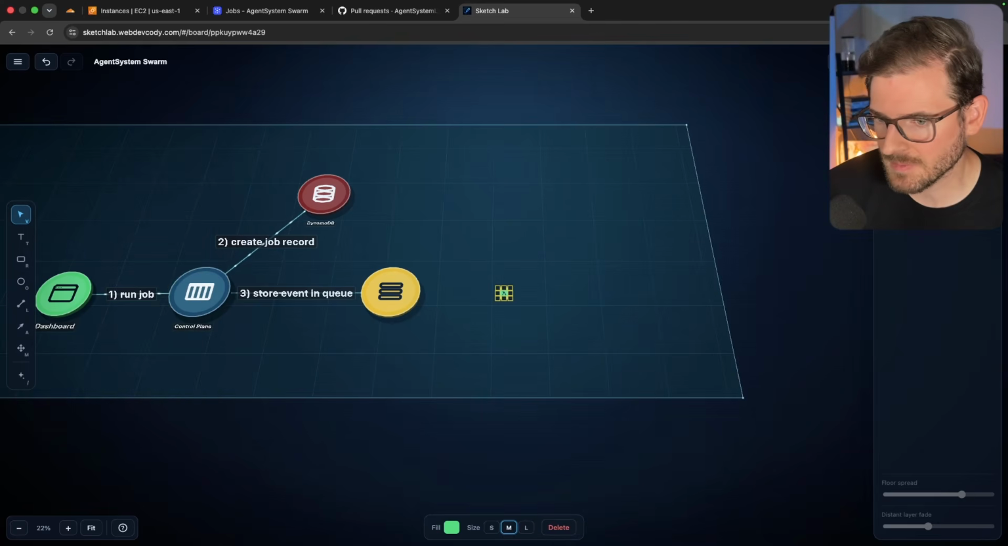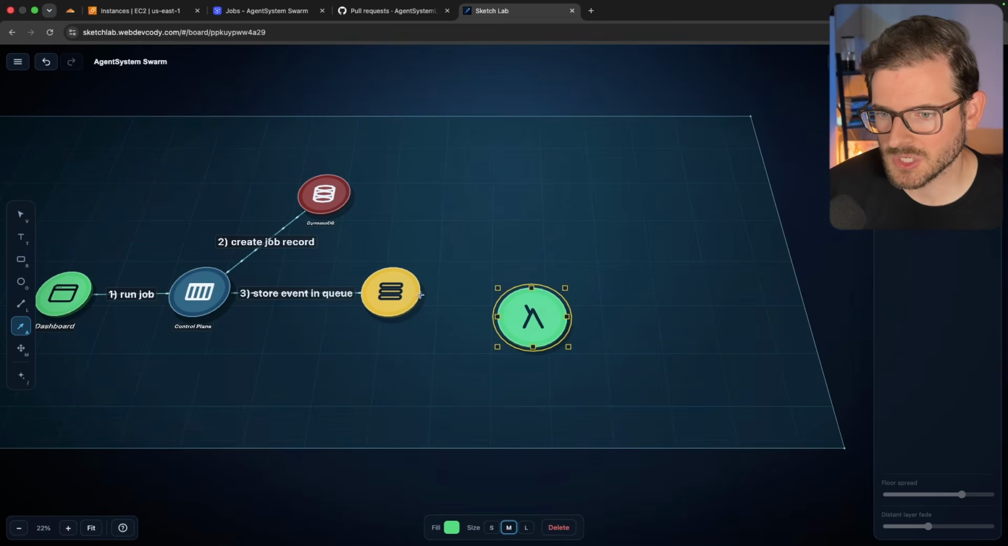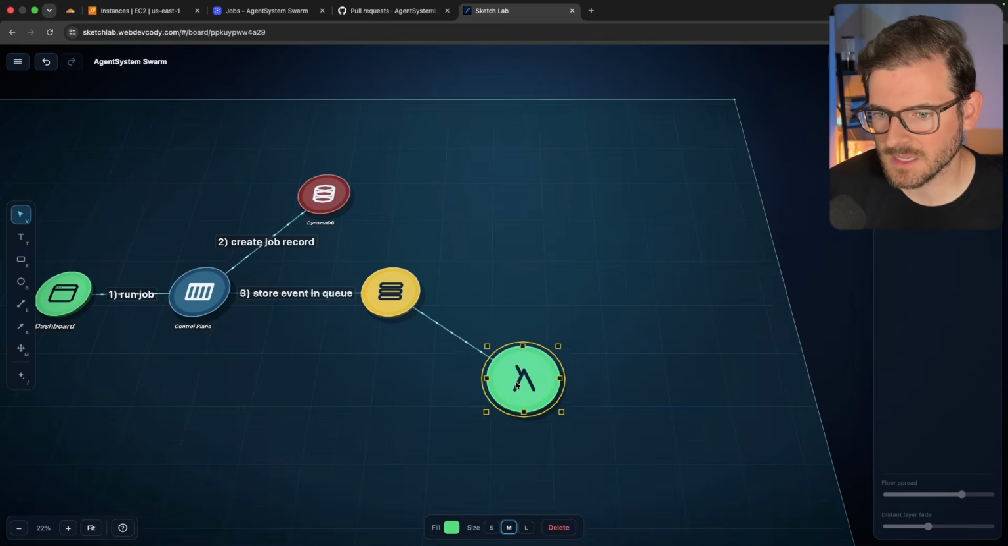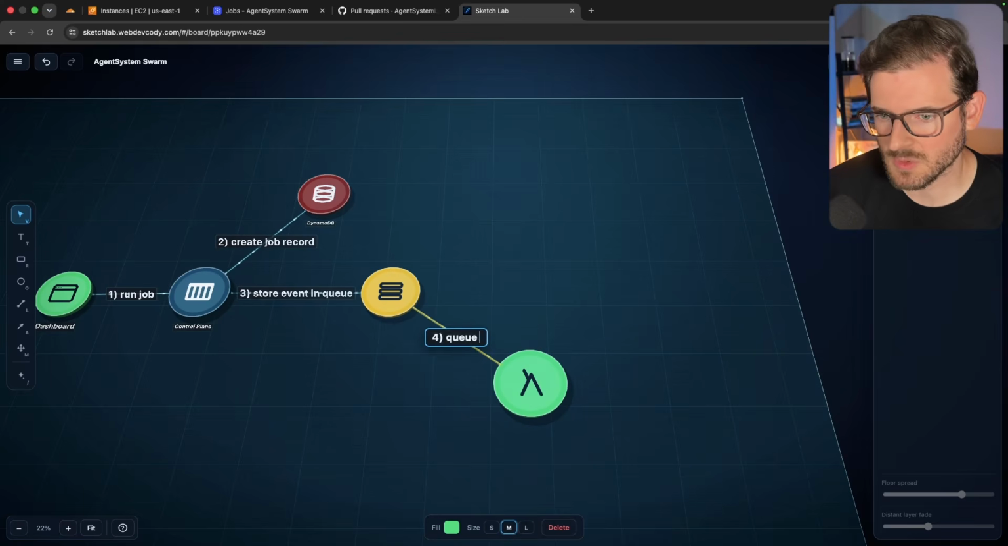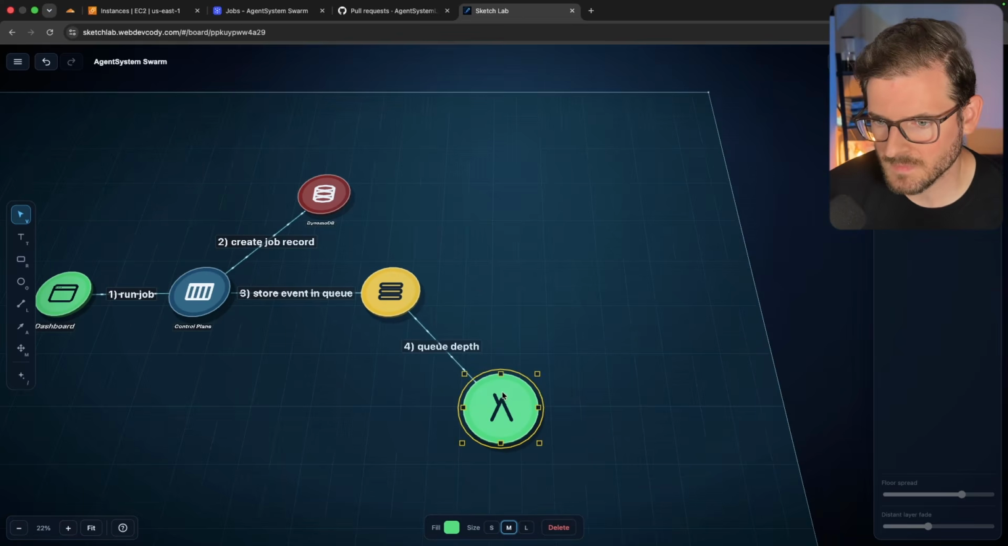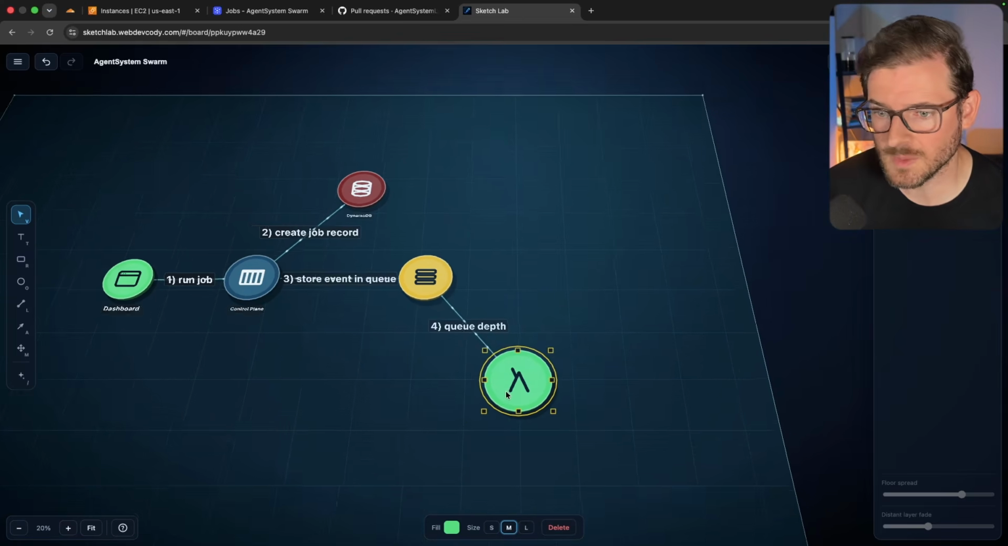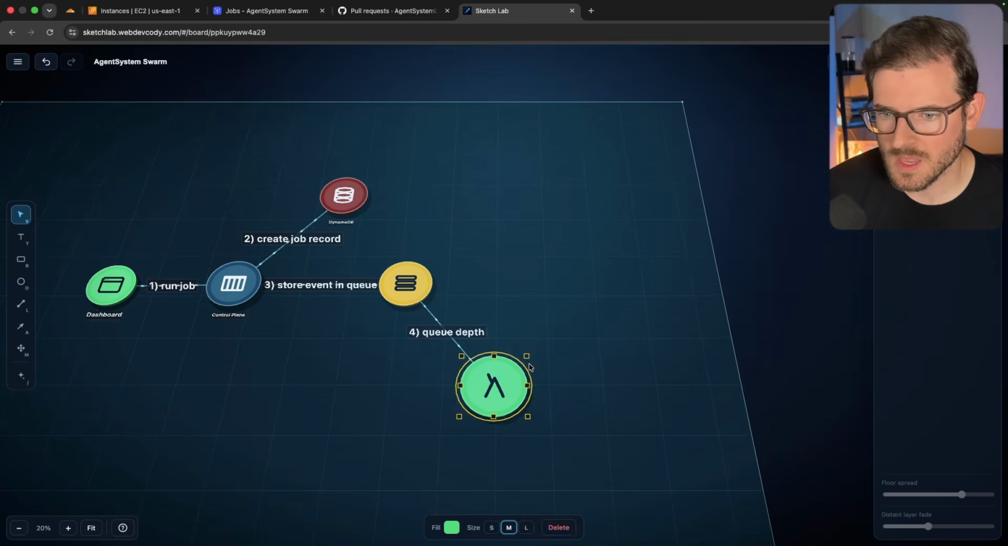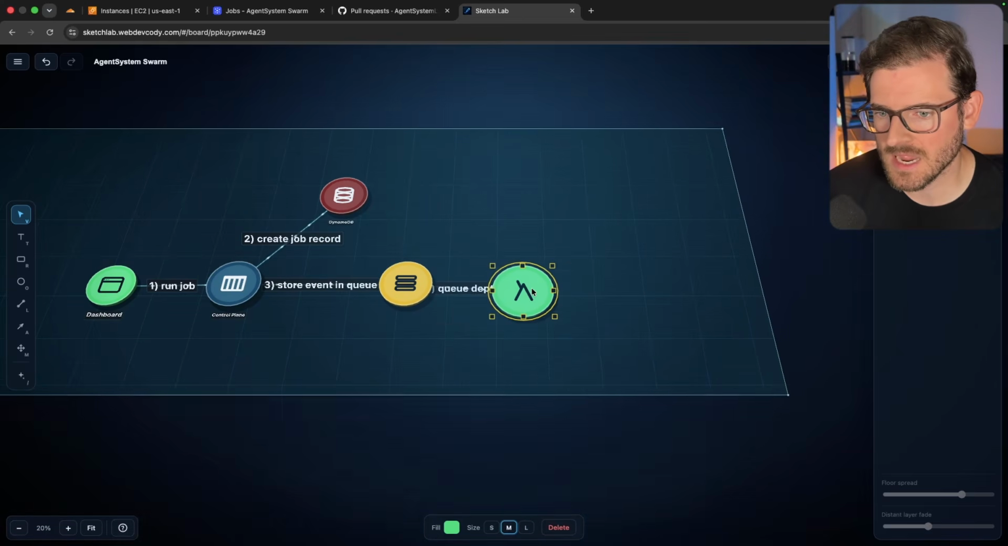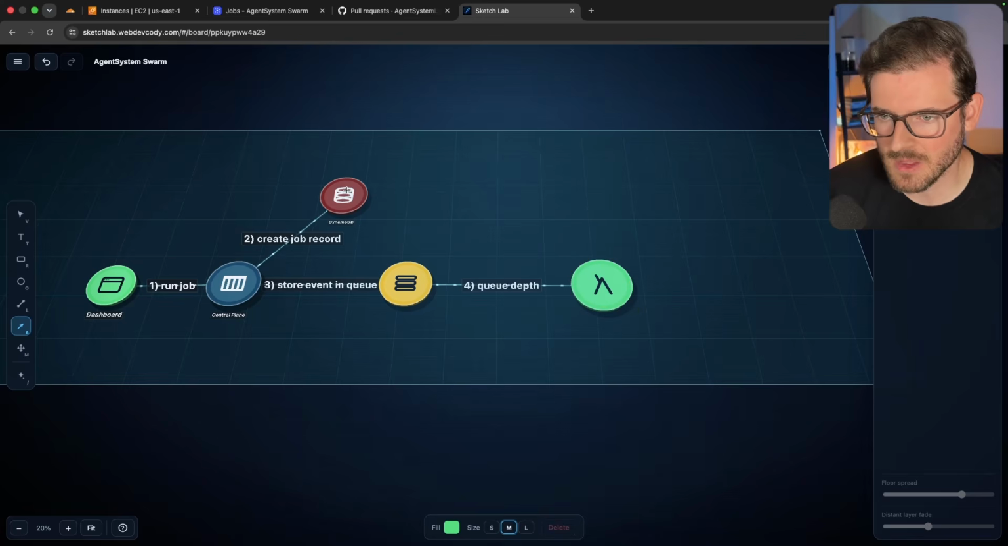Let's see if I can find a Lambda function. All right. We have a Lambda function that is basically inspecting the queue depth. Okay, so I'm going to say queue depth. How many events are in this queue? And it also knows how many EC2 instances I have up. So there's also some information about, okay, let's check out how many EC2 instances I have up.